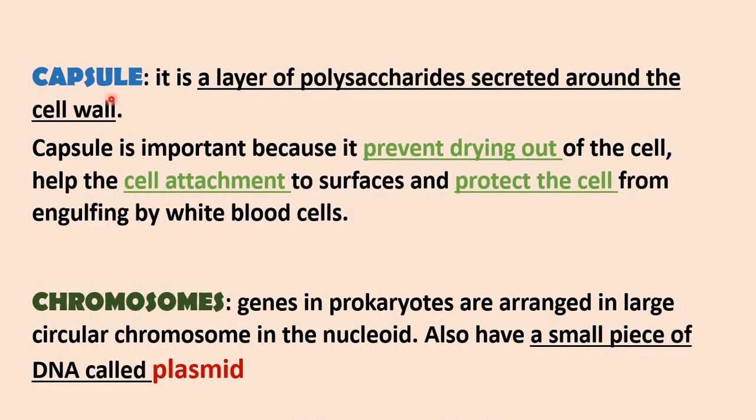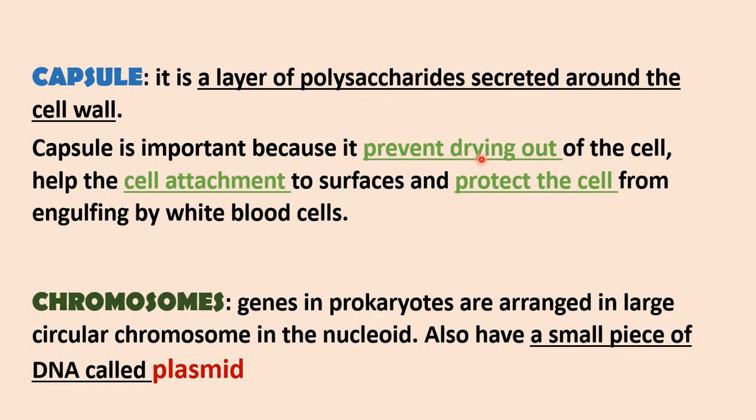Capsule, it's a layer surrounding the outer part of the cell. It's made of something called polysaccharides. Polysaccharides means sugar molecules connected to each other. Why is the capsule important? It is important because it prevents drying out of the cell.